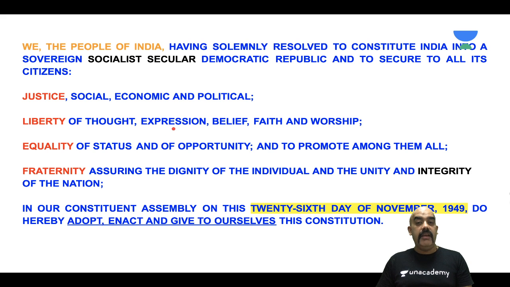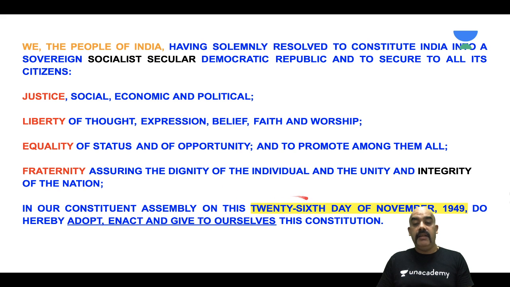this Constitution. I'm again repeating, it will do you a great good, not only for your civil service examination, but as concerned and educated citizens of our country and as law students, that you should be memorizing the preamble. In this preamble, if you notice, there are three words: socialist and secular, and down here, integrity. These three words I have written in black, and the rest of it is primarily in blue. At least the text part is in blue. Why have I written this? I'm sure that you are aware of this. It was not present in the original constitution. It was inserted by the 42nd Constitutional Amendment Act 1976.